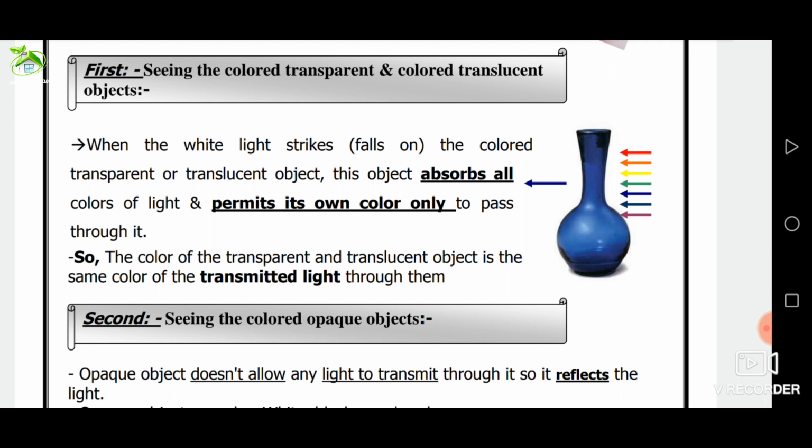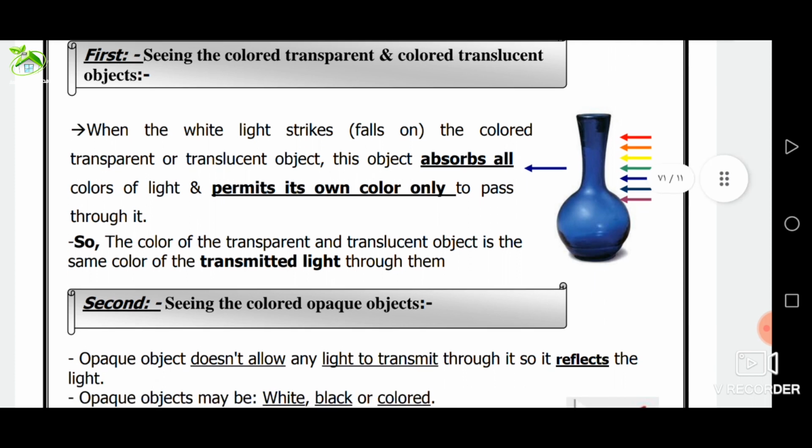The red transparent ruler appears red when white light falls on it. Give reason. Because it absorbs all light colors that fall on it and allows the red light only to transmit through it.